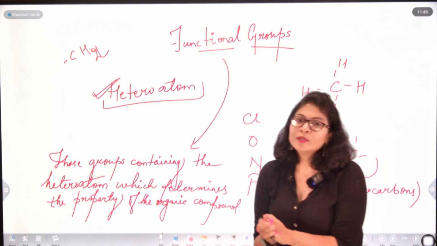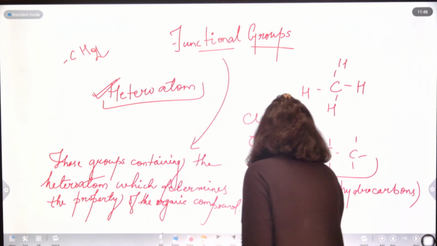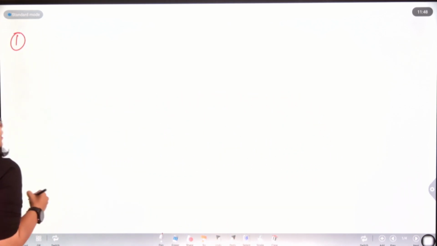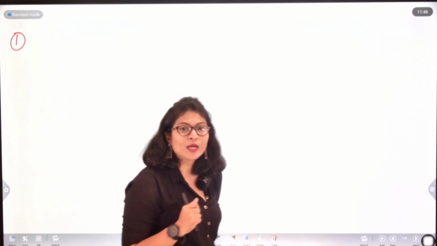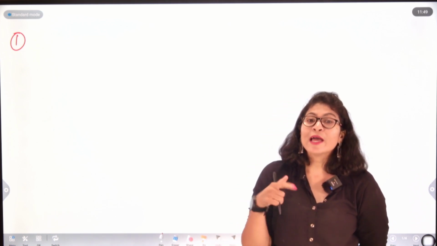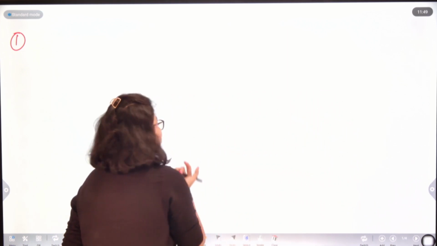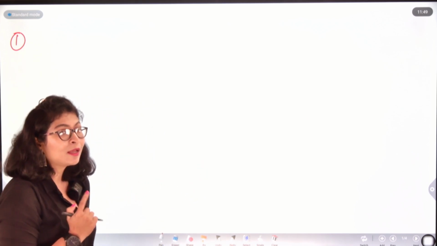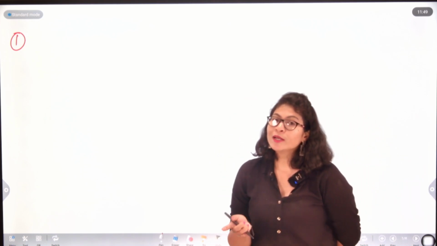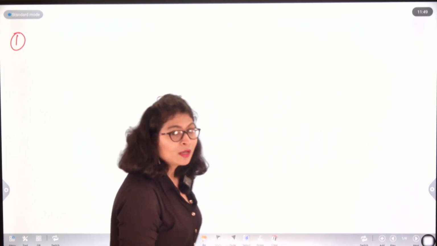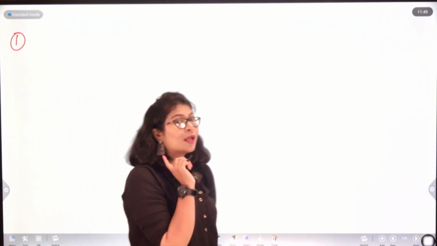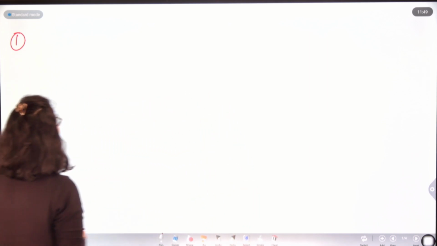To name some common ones, the first is this: if there is a pure hydrocarbon and I remove one hydrogen atom, I will be attaching a halogen group. I'm not showing the presence of hydrogen here, but that doesn't by any means signify that the hydrogen atoms are not present. Carbon without hydrogen is incomplete. In any organic compound, carbon definitely forms at least one bond with hydrogen. I'm just writing the carbon skeleton.